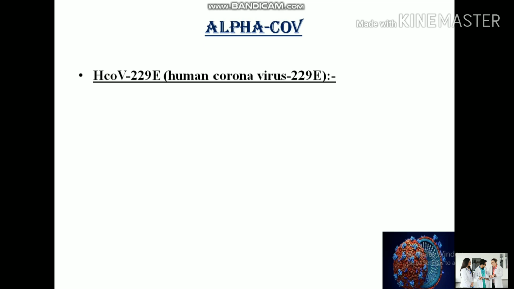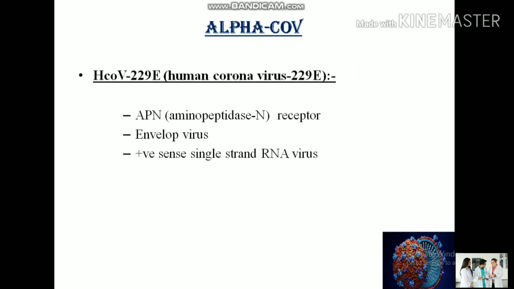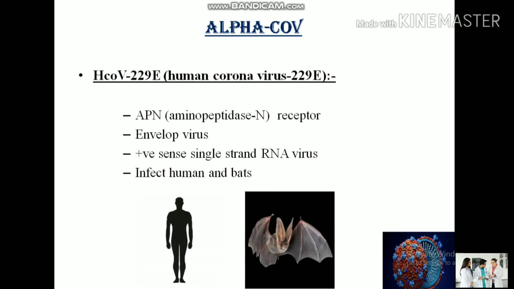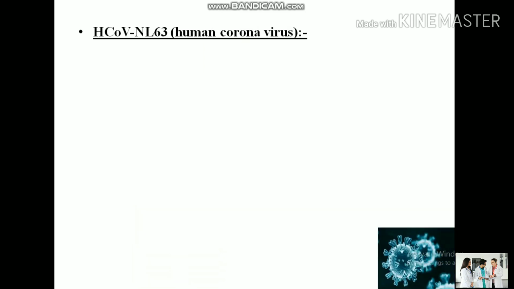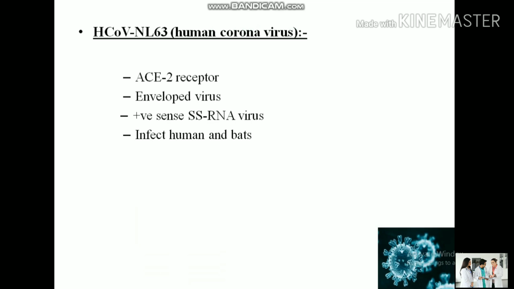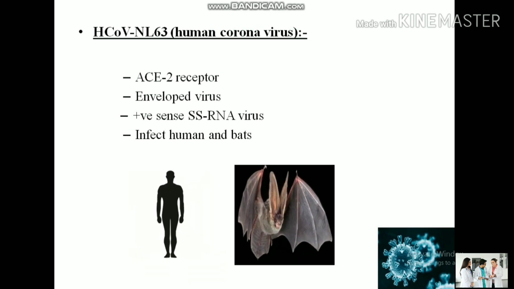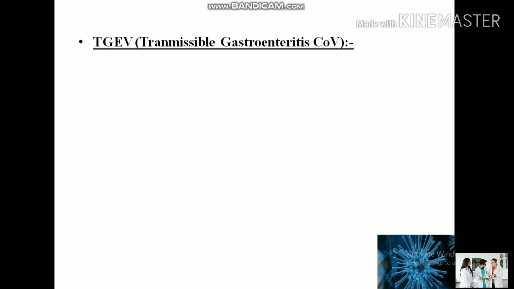The first one is the alpha coronavirus. The human coronavirus 229E attaches to the aminopeptidase N receptor. It is an enveloped virus, a positive sense single-stranded RNA virus, and it has the capability to infect humans and bats. Another virus we discussed is the human coronavirus NL63. It also attaches to the ACE2 receptor. It is also an enveloped virus, also a positive sense single-stranded RNA virus, and it also infects humans and bats. So these are the similarities between these two types of human coronavirus.